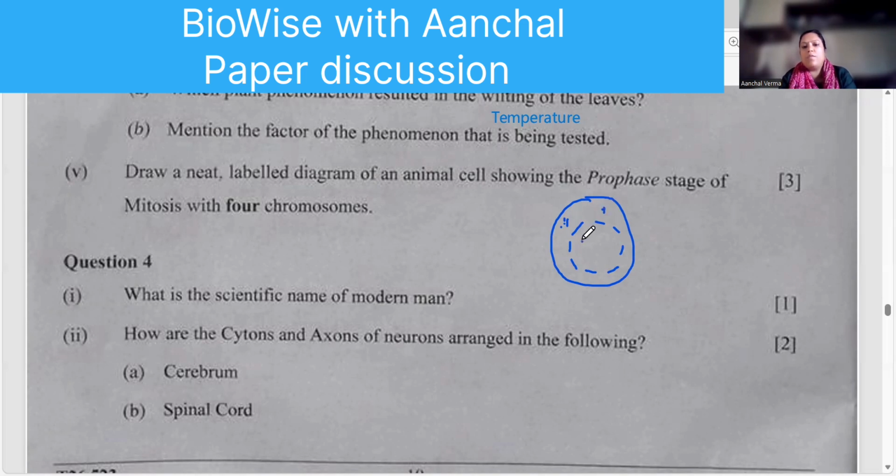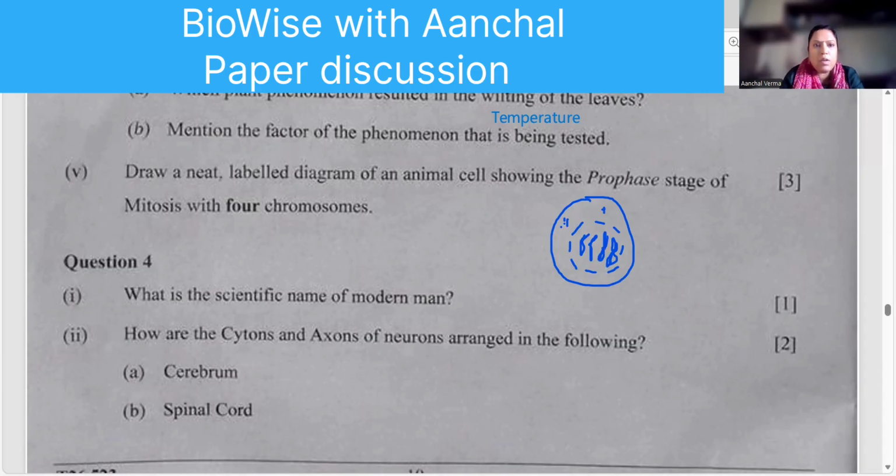And then you have to have 4 chromosomes inside, right? Yesterday also we did this diagram, most important diagram. 4 chromosomes only we took. So you can have these 4 chromosomes, right? Like that you have to draw.